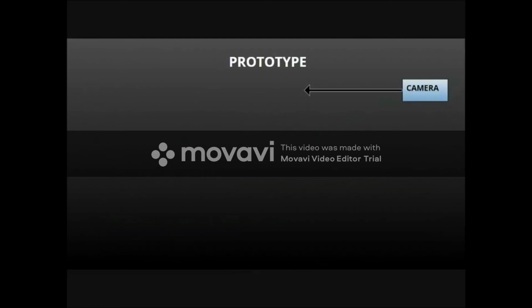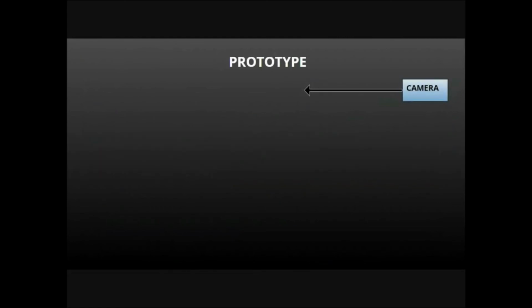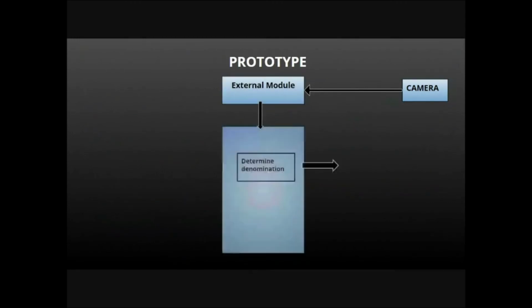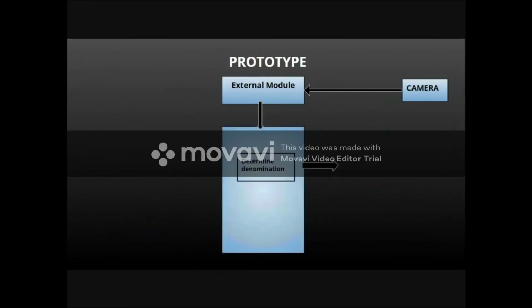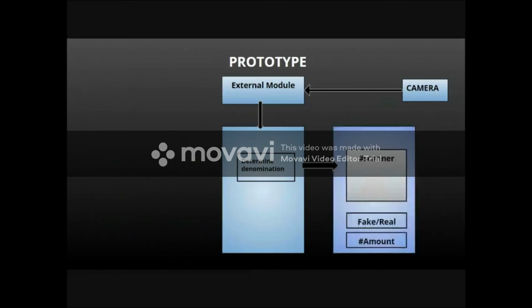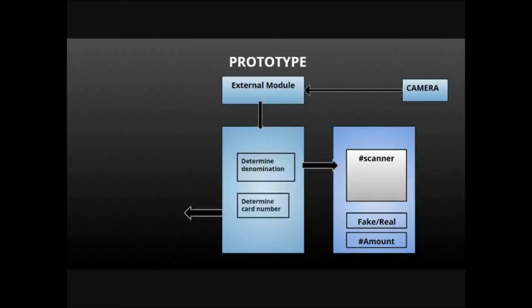Here is the prototype. First, the camera takes in the image of the currency, which is sent to the external module where it processes the image. Then the output is sent to the mobile phone app, and the determination of the denomination is performed and the output is given. Also, the determination of the card number is given.